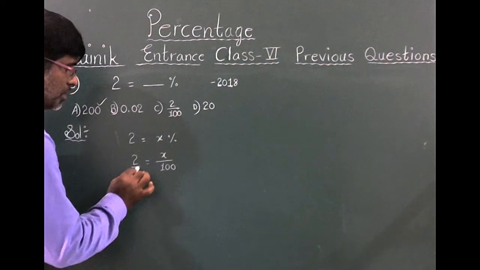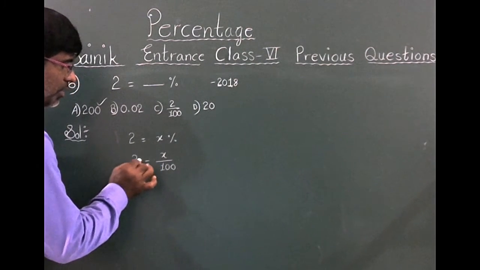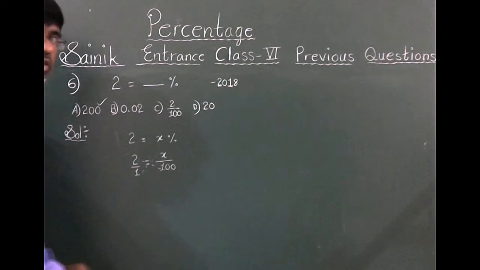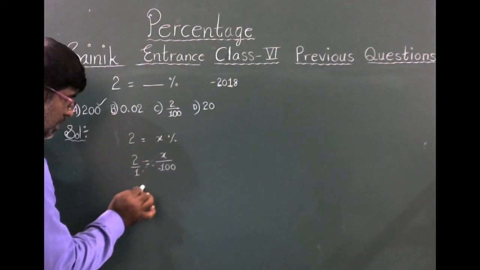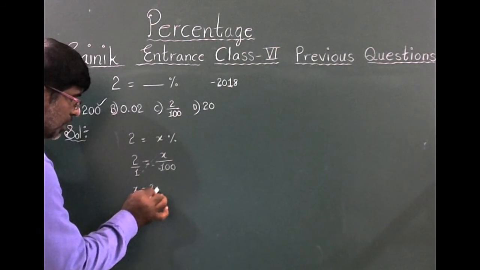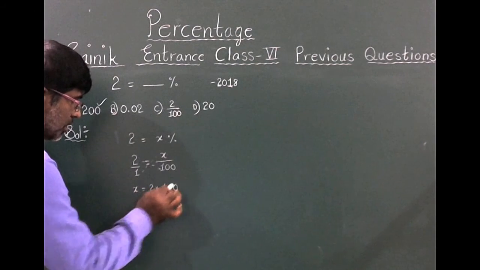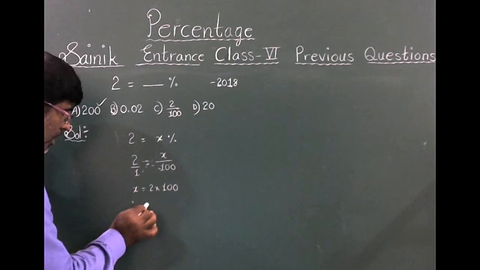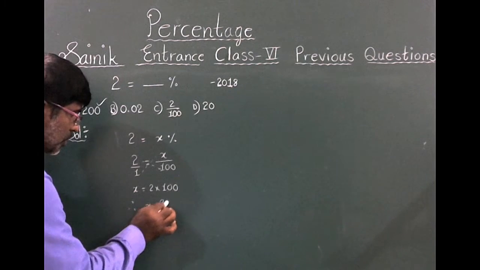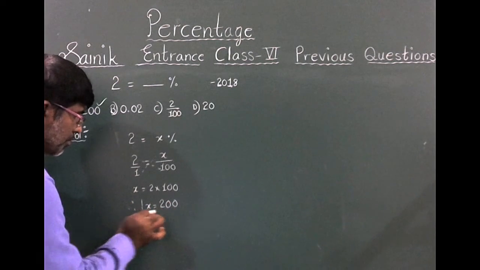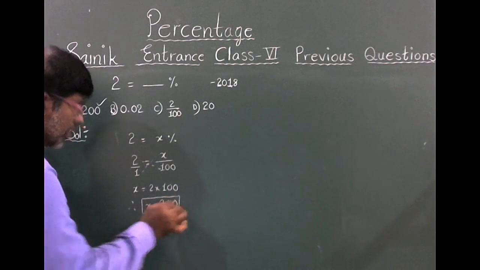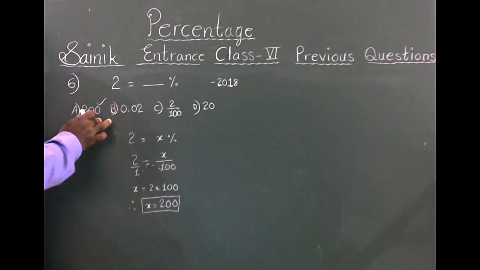Okay, 2 by 1 means 2 only, there is no change in the value. Next, cross multiplication. X is equal to 2 into 100. Therefore, X is equal to 200. So option A is the correct answer.